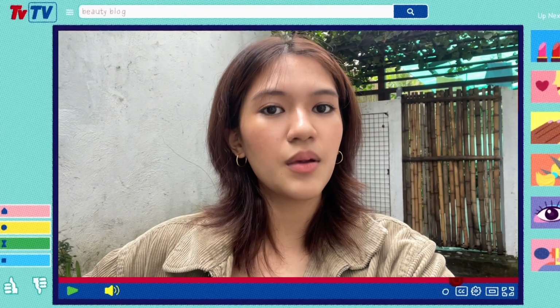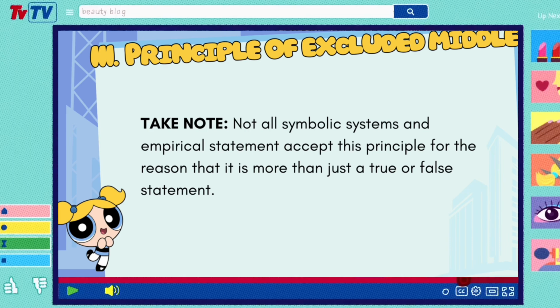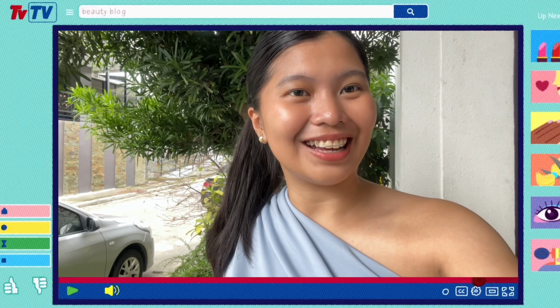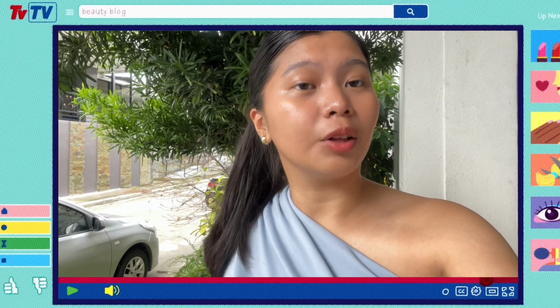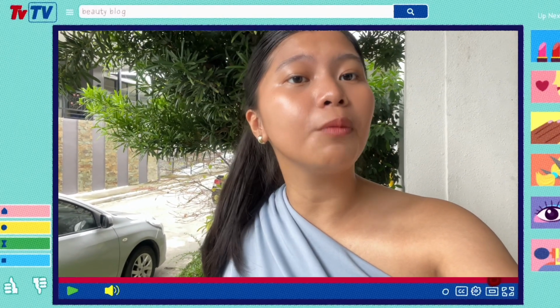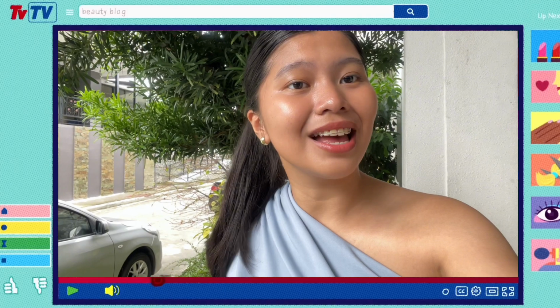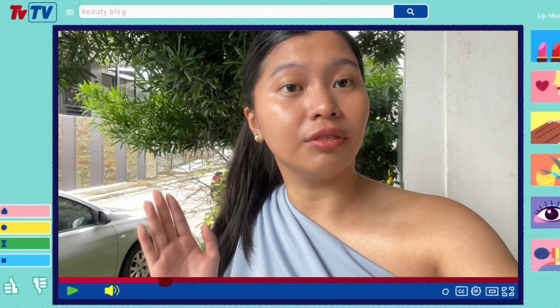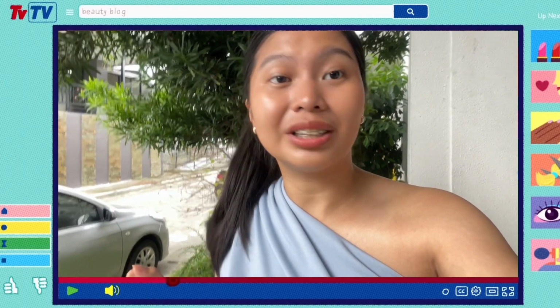Also, note that this principle is important in formal logic because it makes sure that the statements in the symbolic system only have two truth values. However, not all symbolic systems do this. Here's the catch. The third value, called probability, is excluded from the consideration and analysis of the statements in two-valued deductive logic, which provides support for a definition.